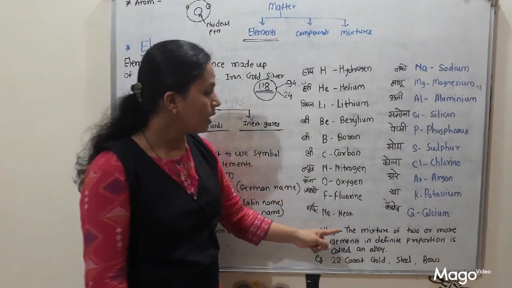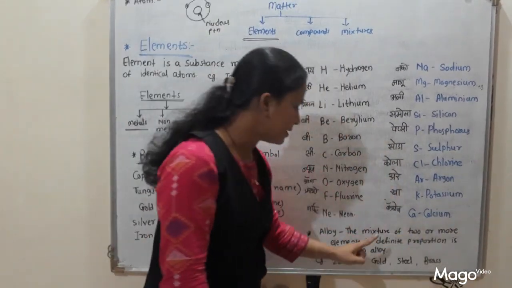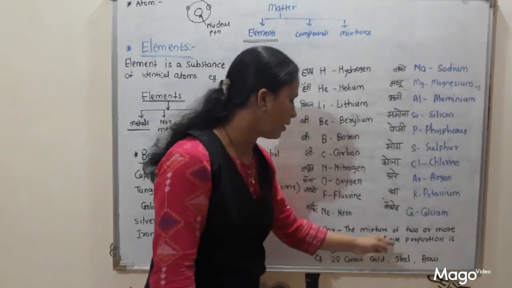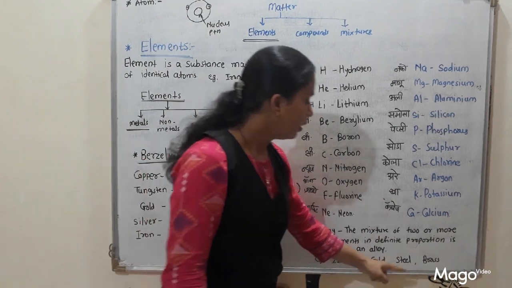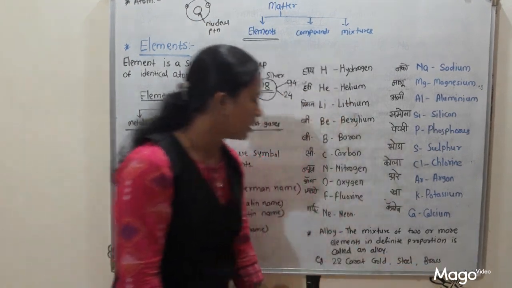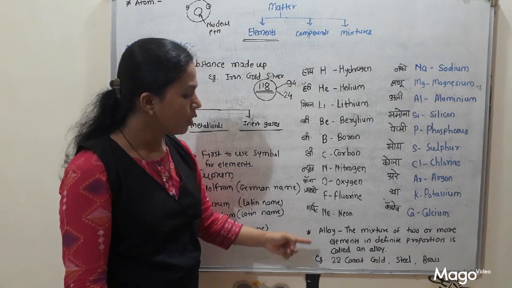Then what is meant by alloy? The mixture of two or more elements in definite proportion is called an alloy. Example, 22 karat gold, not 24 karat gold. Steel and brass, these are examples of alloys.